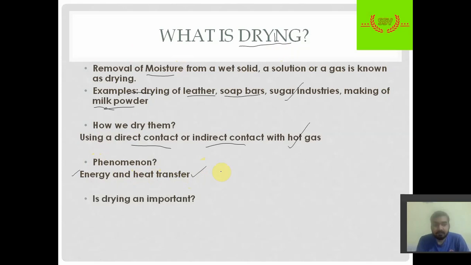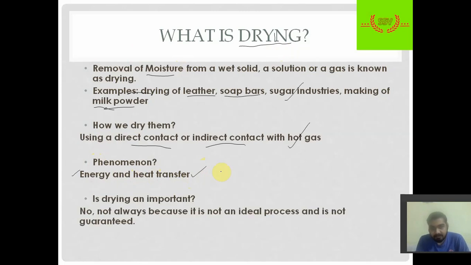Is it necessary to dry everything which contains moisture? The answer is no, because drying is not an ideal process. We know that there are other processes of removing moisture, but drying does not always give 100% efficiency.